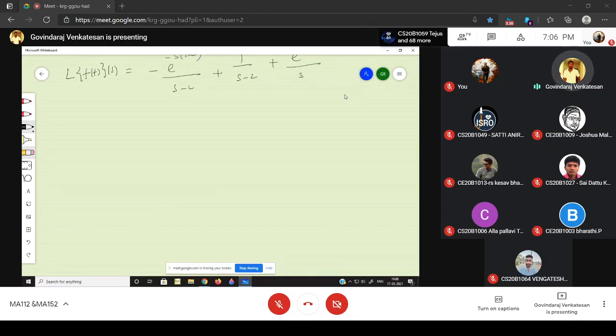Another example, the seventh example. What is the Laplace transform of e power 2t times t times cos pi t of s? So everything is a product. Laplace transform of e power 2t times t times cos pi t.